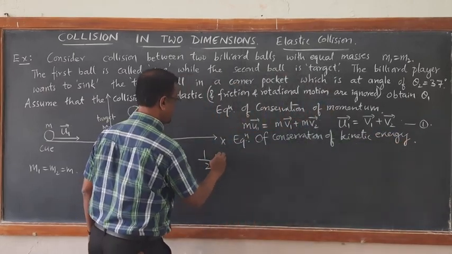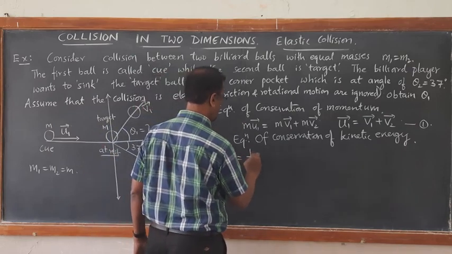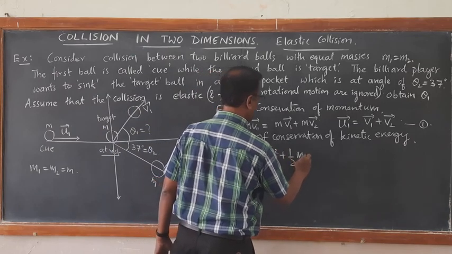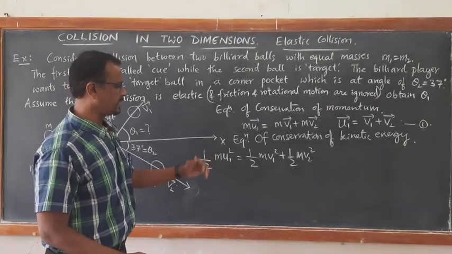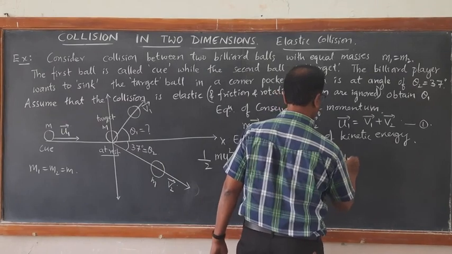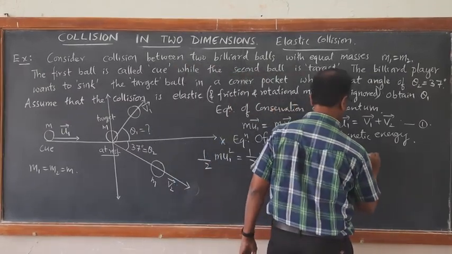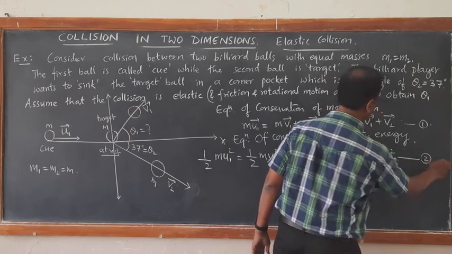Half m1 u1 square is equal to half m v1 square plus half m v2 square. So half m being common throughout cancels out. This implies u1 square is equal to v1 square plus v2 square. The equation becomes simple. This is equation number 2.